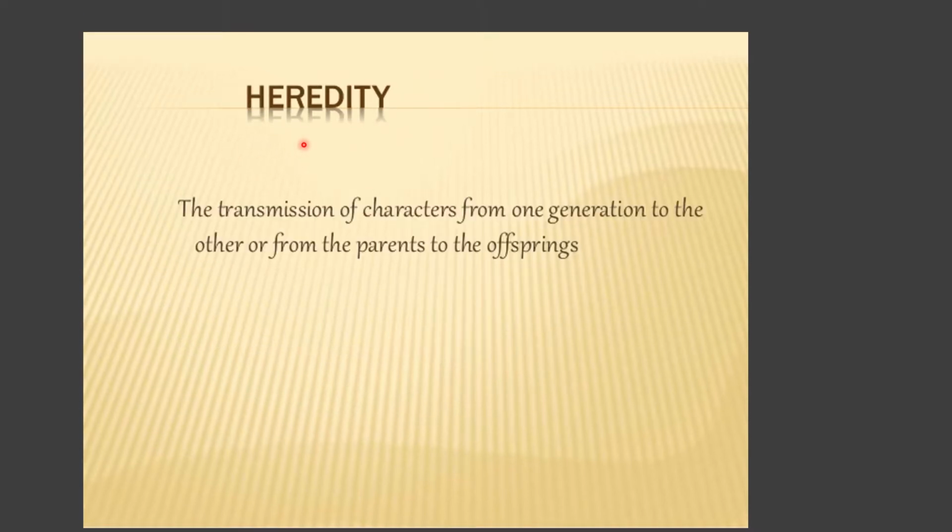Now, how will you define heredity? Heredity is the transfer or transmission of a particular character from one generation to the next, or from the parents to the offspring or progeny. The transmission of characters is called heredity.